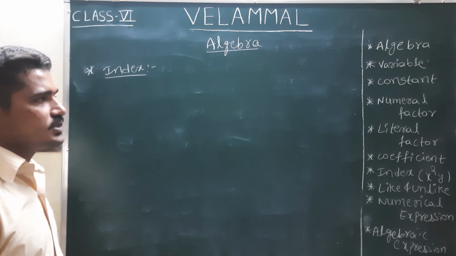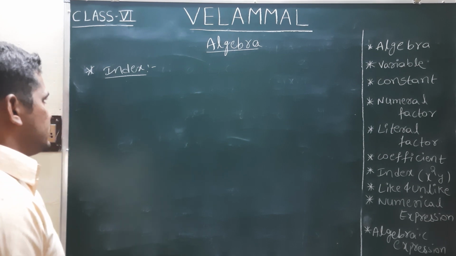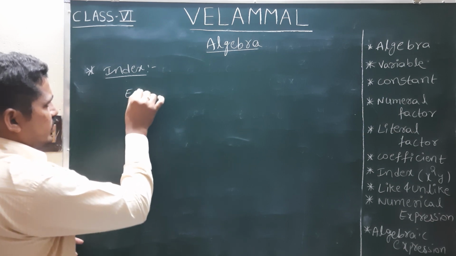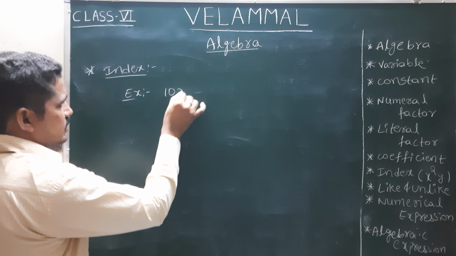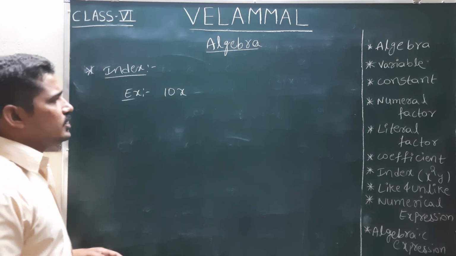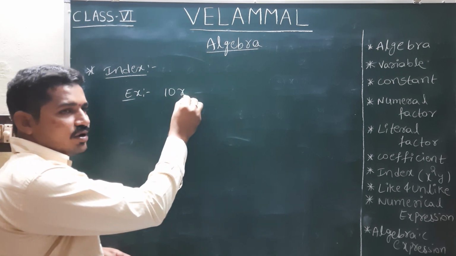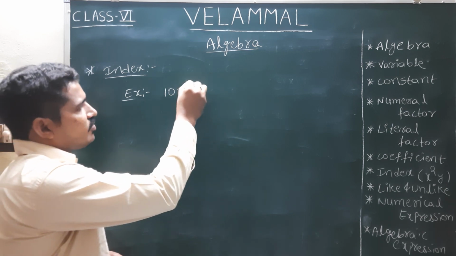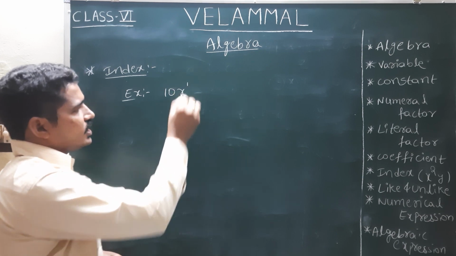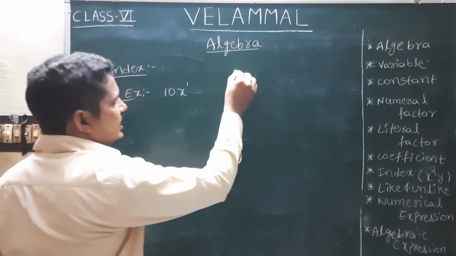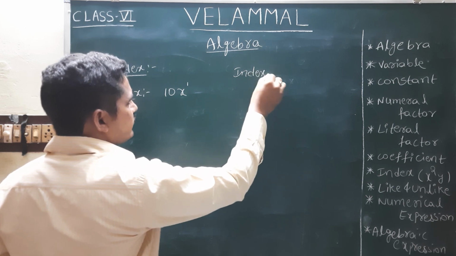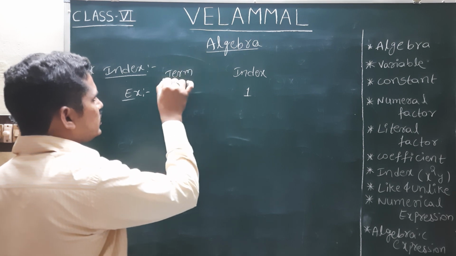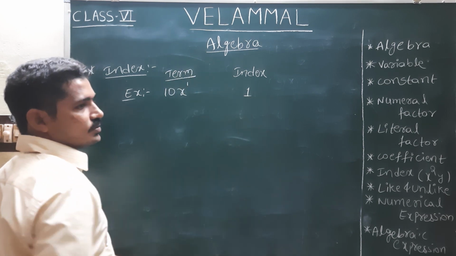Have the index. So what is index? Here in this example we are taking one term, 10x. The power of the variable is called the index. What is the power of the variable? See, x power here we have as 1, so its index is 1. Here we are taking this as a term, and this term's index is 1.